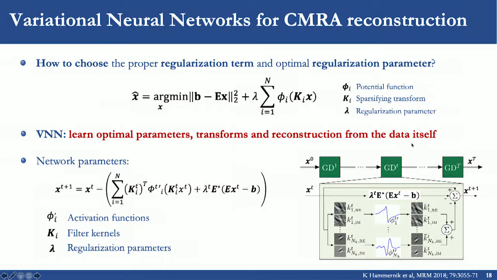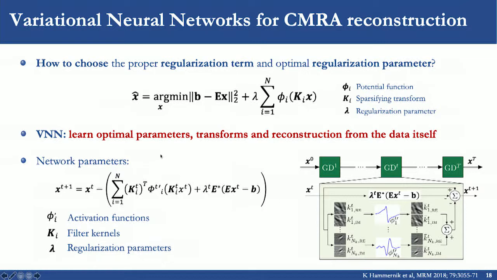So the network consists of several stages, each of which represents a gradient descent step. The gradient descent is given by this expression, where we can see the gradient of the data consistency term and of the regularization term. If we look at the regularization term, which is basically this part, we see that the network consists of convolution with kernels, application of activation functions, and convolutions with kernels again.